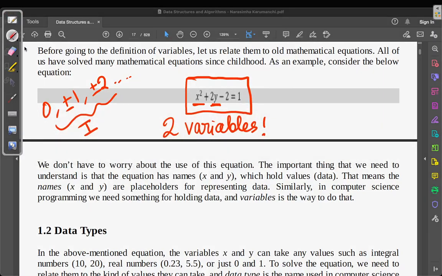Okay, let's go back to where we are. So these two variables could have stored some value known as integers, some data set, which is known as integers. This kind of data set, formally in programming languages, we call data types. We call this basically integer. If there are real numbers, something like 0.255, let's say 5.5, all these numbers have decimal values in them, so they are floating point numbers.